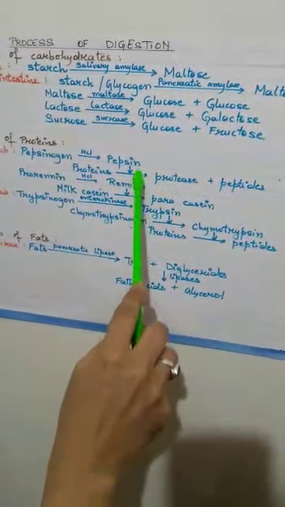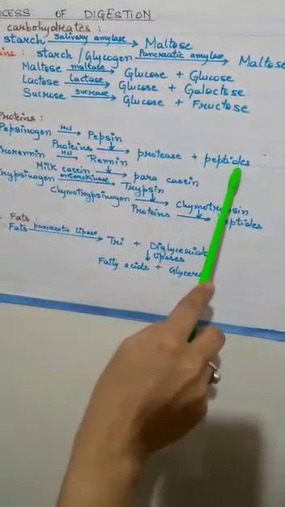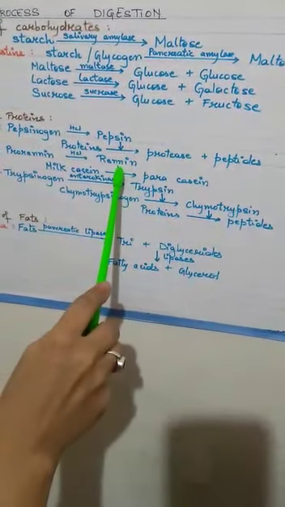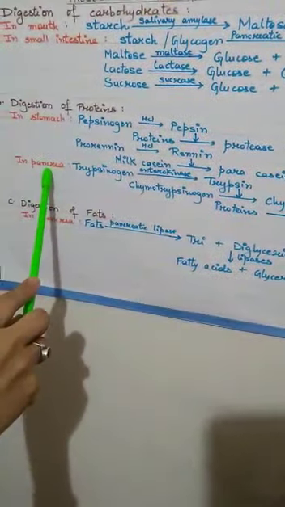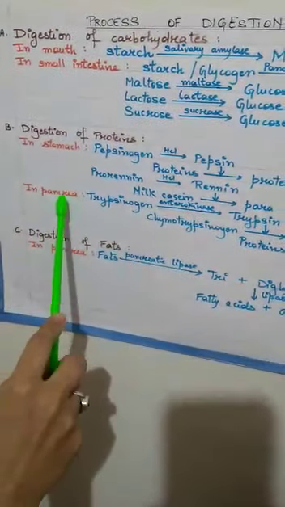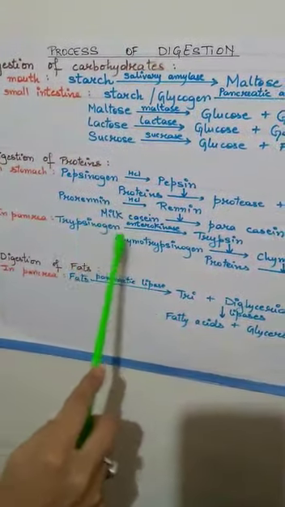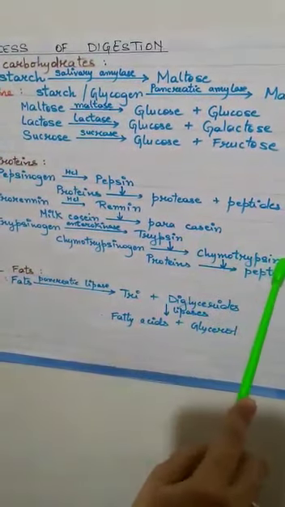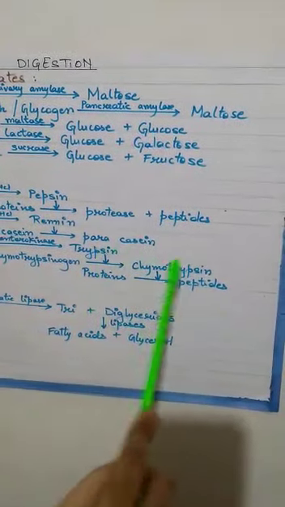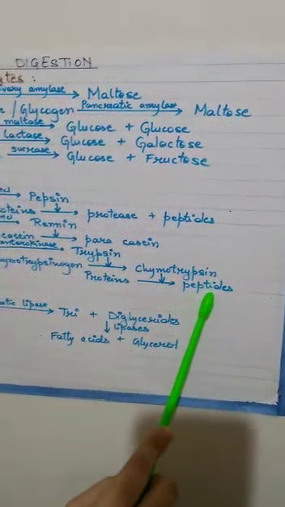Then these activated enzymes finally break down proteins into simpler forms. Again, renin converts milk casein into paracasein. The left out protein is then digested in pancreas, where first inactivated enzymes such as trypsinogen and chymotrypsinogen are activated in the form of trypsin and chymotrypsin, and then both these enzymes finally break down proteins into peptides.